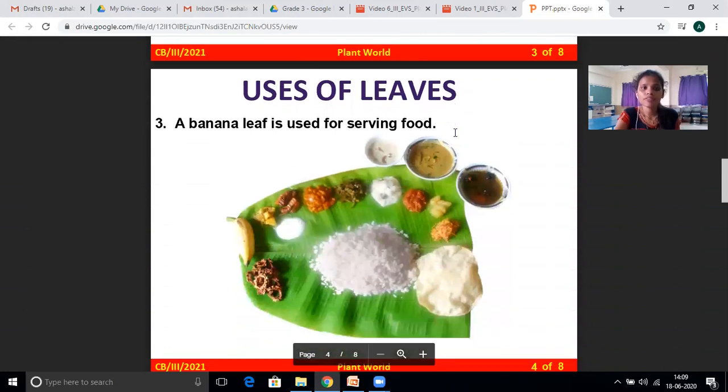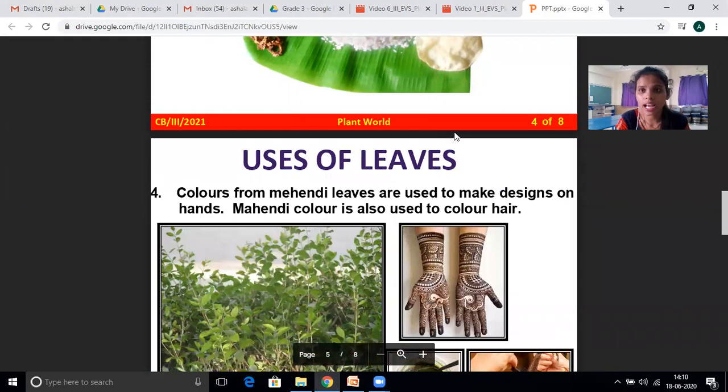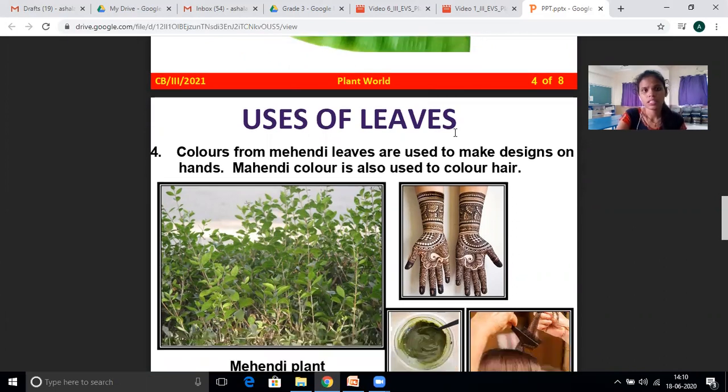A banana leaf is used for serving food. In the function time we are using banana leaf, and sometimes at home also we are using banana leaf.